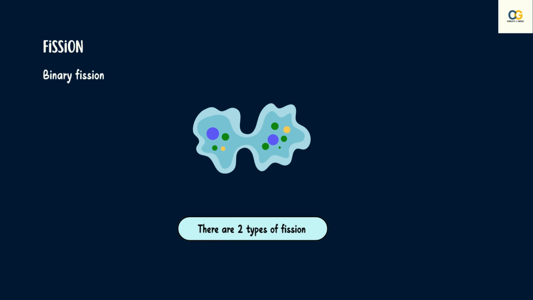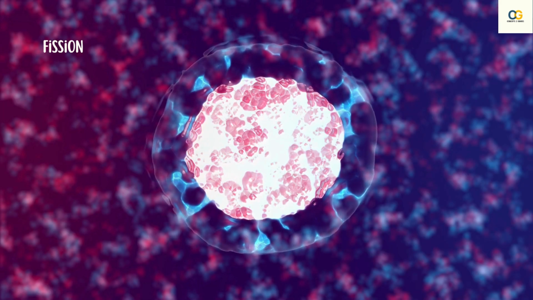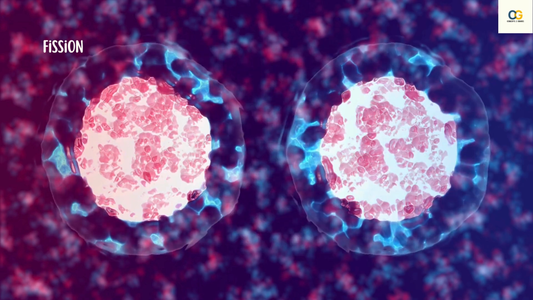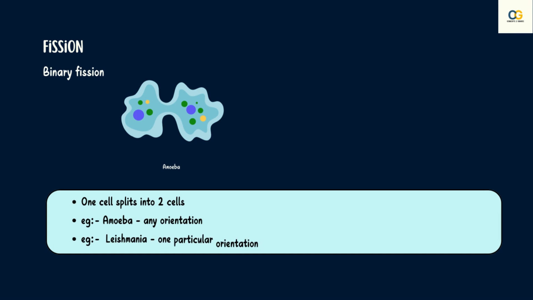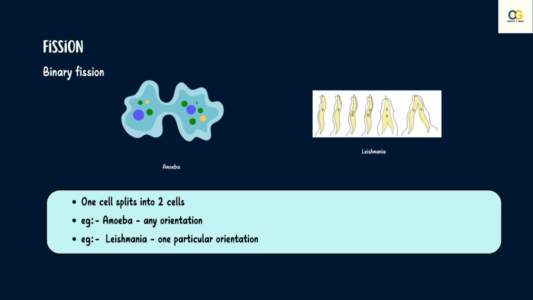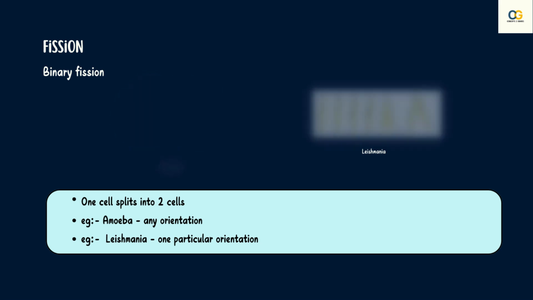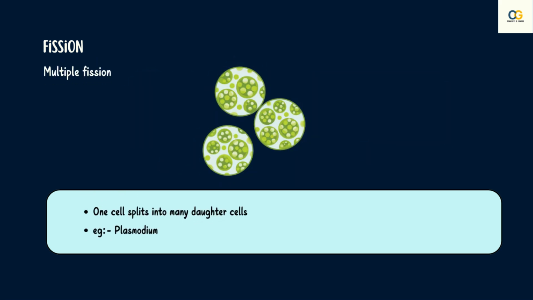Starting with fission. Fission is of two types. First, binary fission, which basically means that a cell splits into two cells. And this can occur in any plane, such as in the case of amoeba and other protozoa, or can occur at a definite orientation, like in the case of Leishmania. In the case of multiple fission, one cell simultaneously splits or divides into multiple daughter cells. This occurs in the malarial parasite Plasmodium.